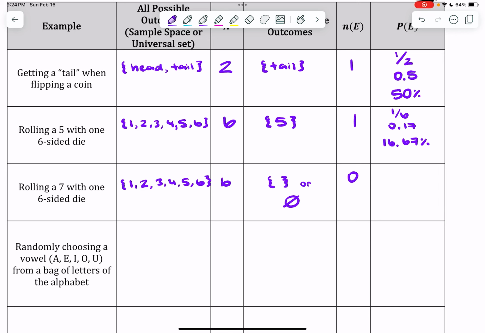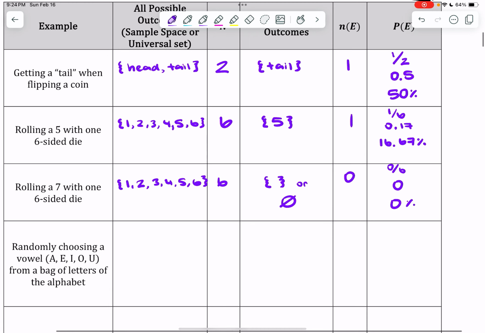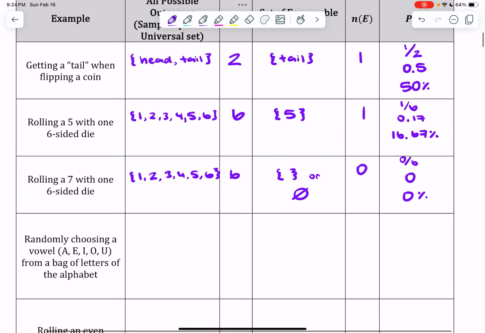Which makes my probability calculation quite nice. I either get 0 over 6, or 0, or 0%. This, if you remember, is called an impossible event. An event that has a 0% chance of taking place.